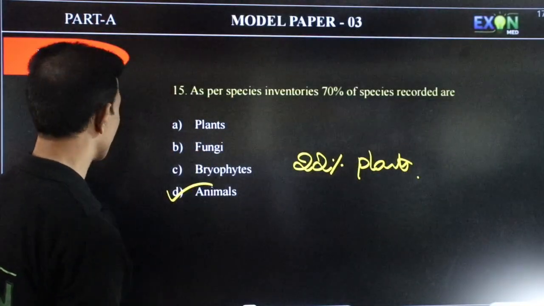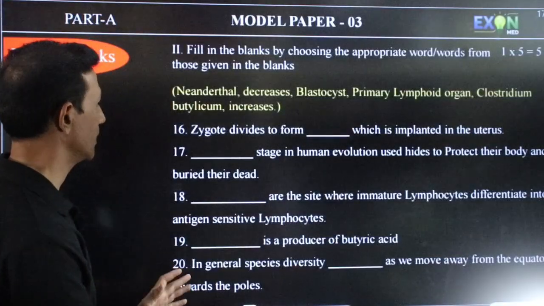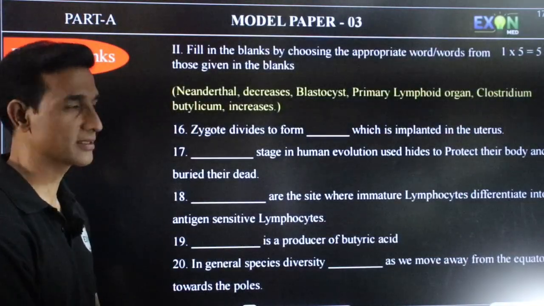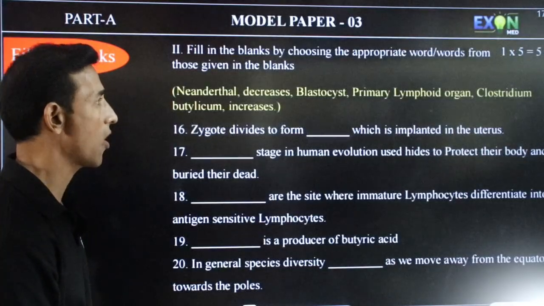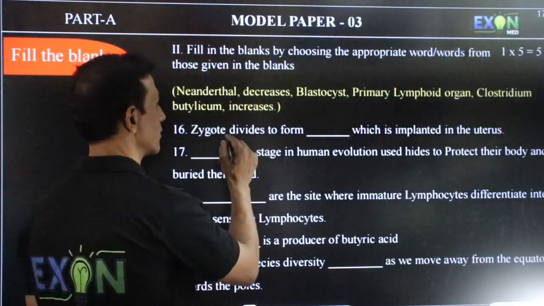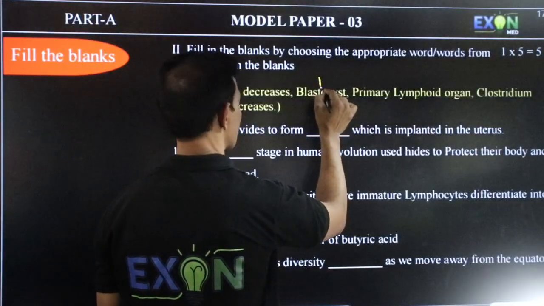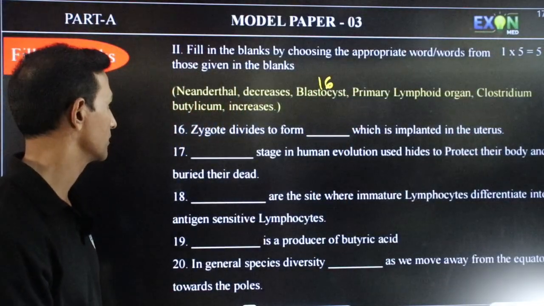Okay, next question. Fill in the blanks. So it's very easy for you to answer this as answers are given here only. Zygote divides to form, come on, first one. After dividing, zygote forms blastocyst, which is implanted in the uterus.